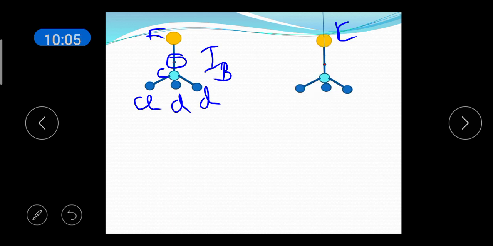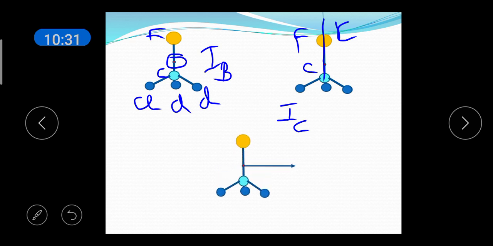Here again, the moment of inertia is defined as IC, but the moment of inertia of the fluorine atom is 0 because the distance of the fluorine atom from the axis is 0. The moment of inertia of the carbon atom about the axis is 0. The chlorine atoms alone contribute to the moment of inertia.